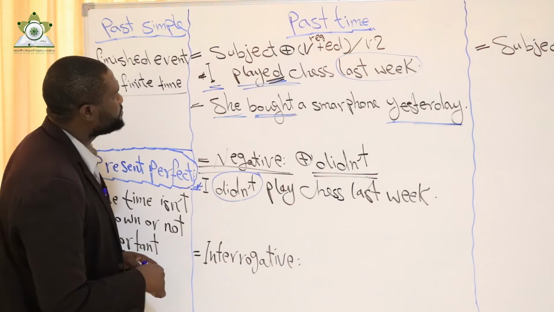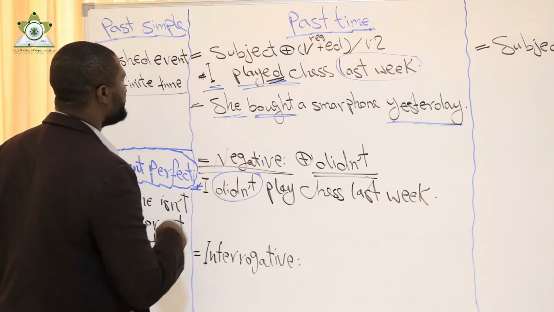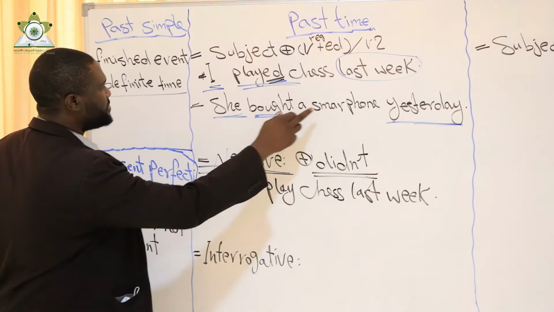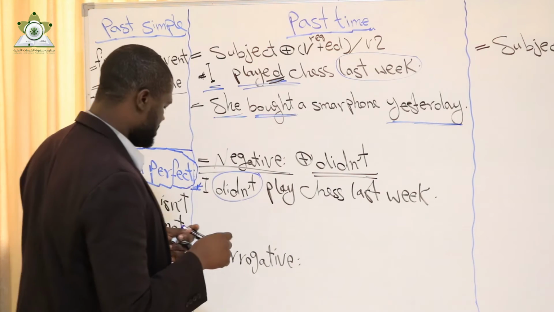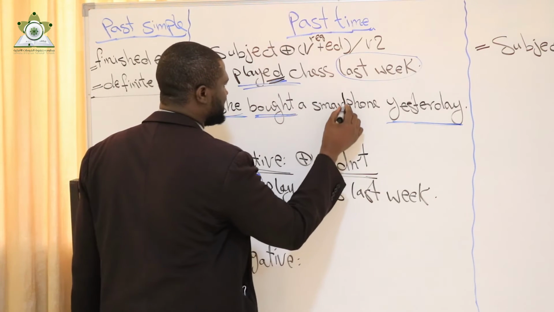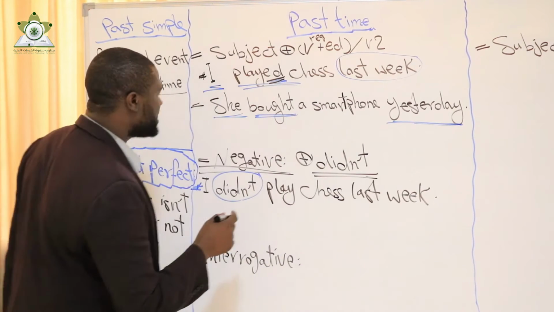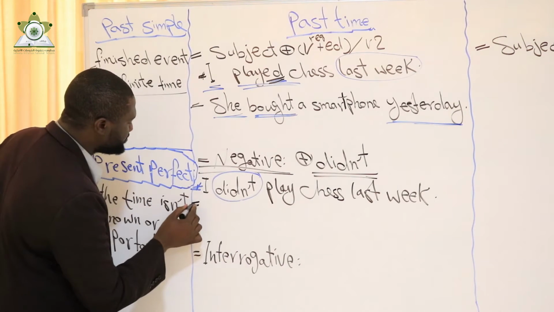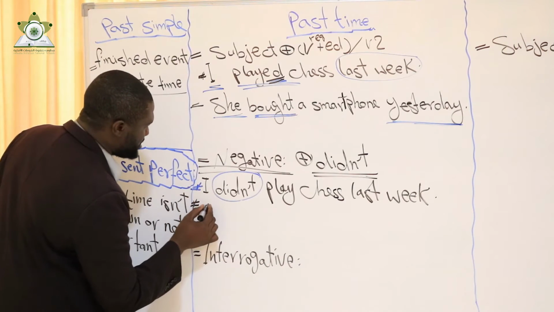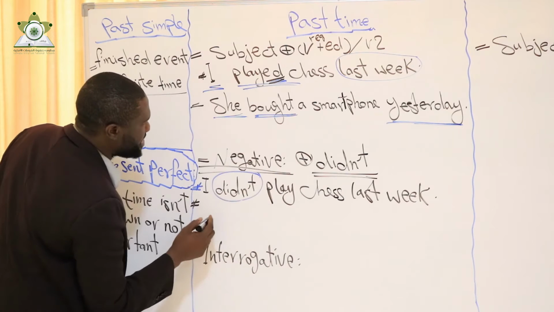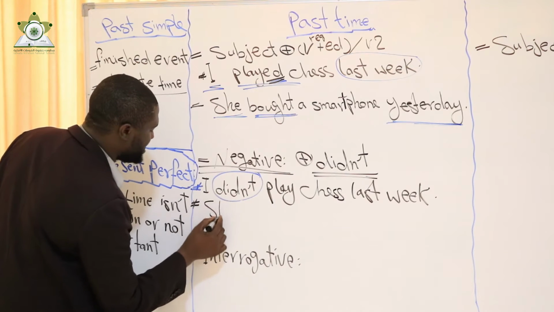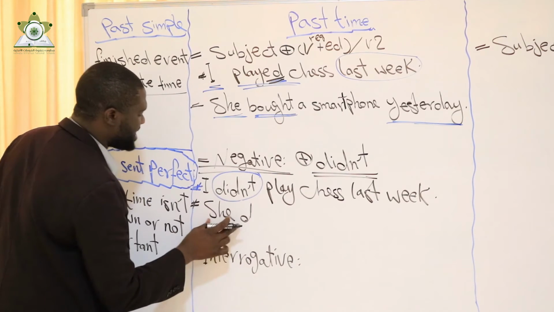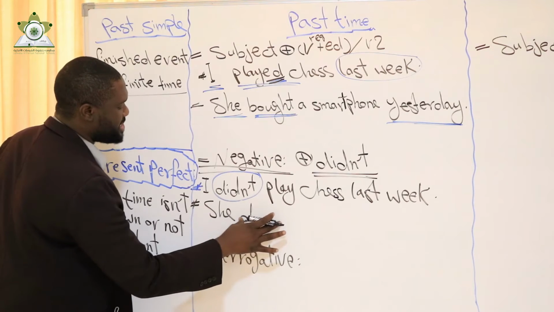The second example: she bought a smartphone yesterday. Here I say she didn't. After the subject, we add didn't.